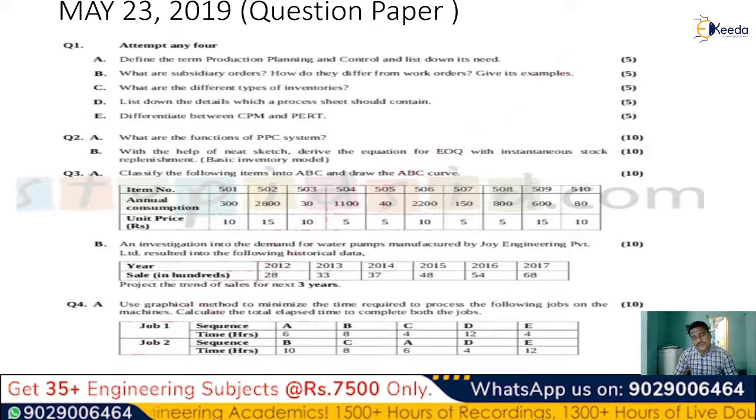So we generally deal with this topic that whenever we are taking a certain amount of orders, then there will be certain clients who will be ordering certain items, which are also called work orders. From those work orders, whatever extra orders we get are generally called subsidiary orders.